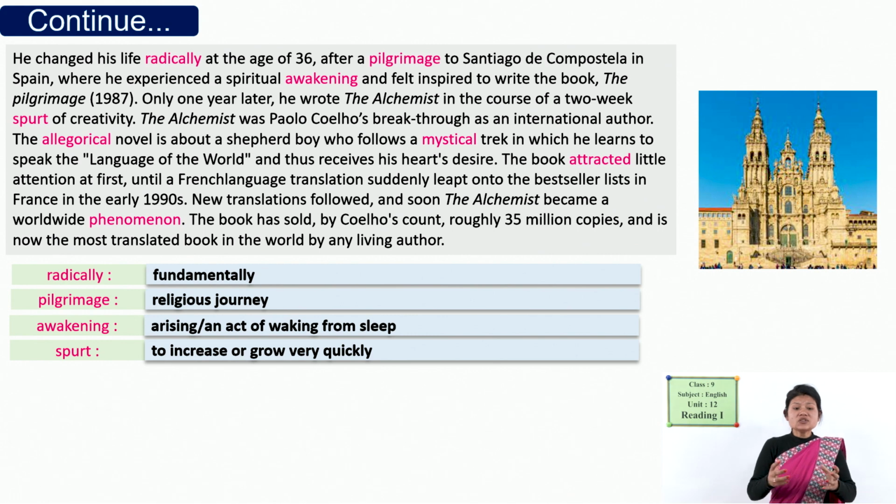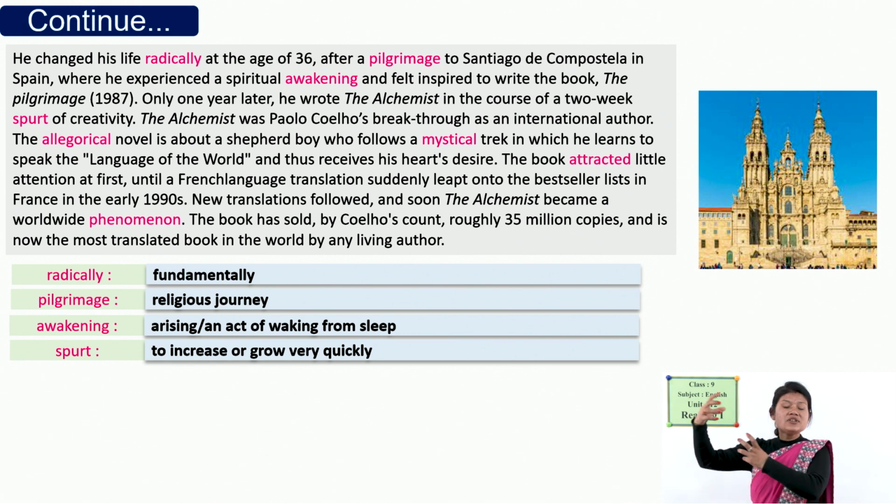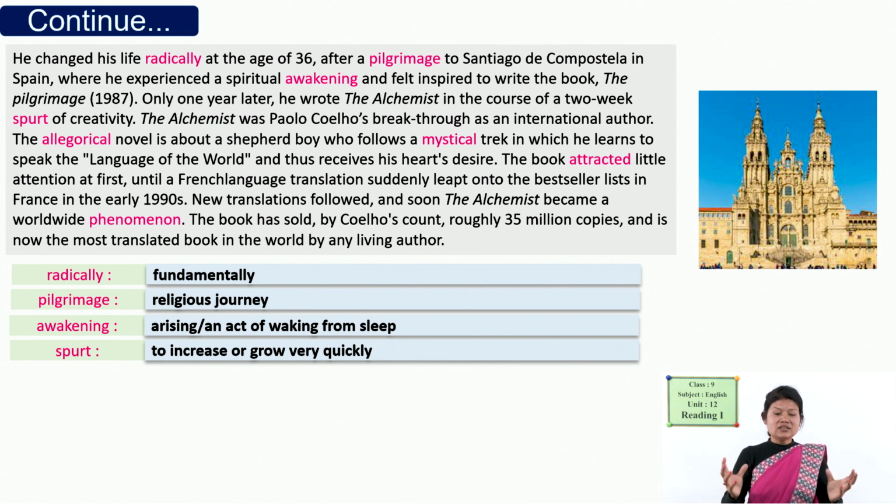So, it is a novel about a simple shepherd boy, and to fulfill his heart's desire, to find a treasure beneath the Egyptian pyramid, which was his destination, he struggles a lot to reach it. He follows a mystical trek. He learned the language of the world. So, this story is given in elaborated form in this novel.